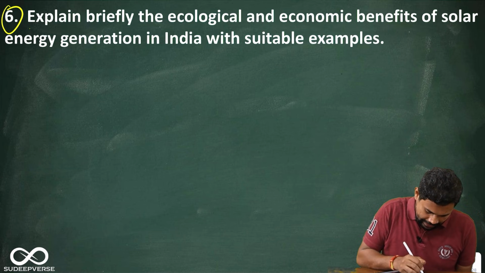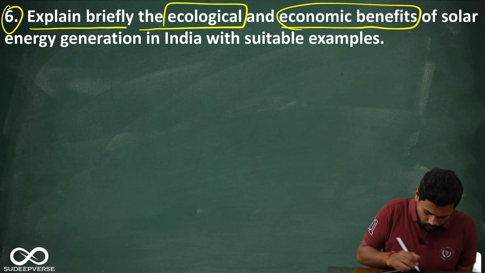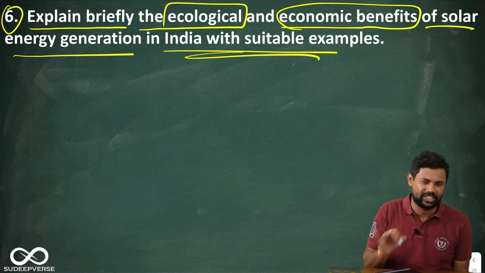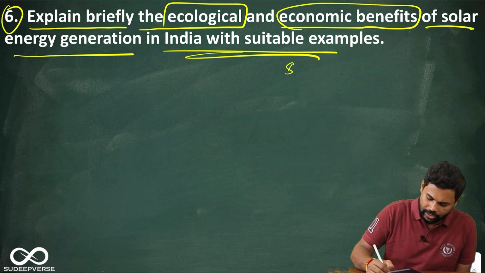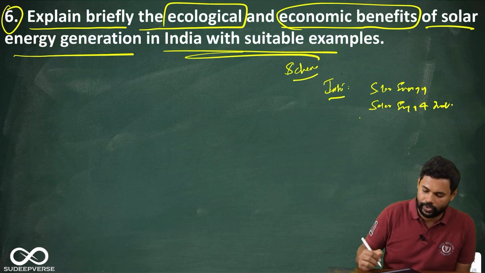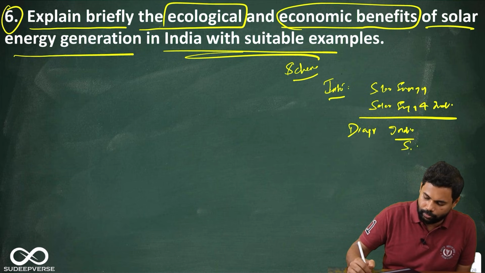The sixth question is: explain briefly the ecological and economic benefits of solar energy generation in India with suitable examples. Very direct and straightforward question. Let us get into the schema. I'll give the introduction about solar energy and India. Next, a diagram of India showing the solar energy potential sites.